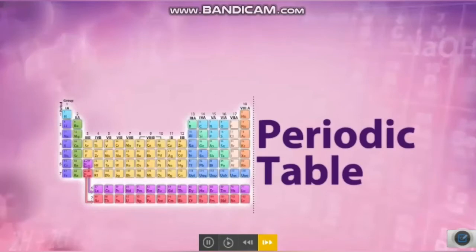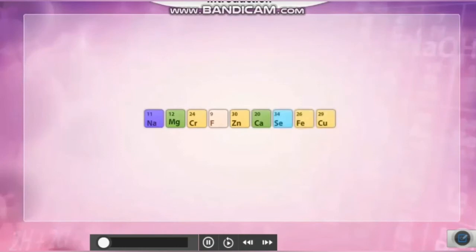Periodic table. In the world of chemistry, there are many elements which were initially found out, and later there were more and more number of elements which cannot be identified that easily.